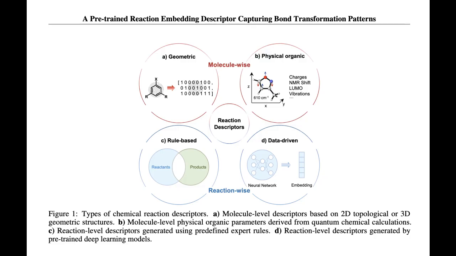So sidestepping data scarcity, that sounds almost too good to be true. If this LLM isn't fine-tuned on labeled reactions, where is it getting its chemical intuition? That is the crux of the innovation. How does it actually work? They've introduced what they call the atom-anchored reasoning framework, and this framework allows a huge general-purpose LLM trained on text, not molecules, to reason directly over molecular structures. And crucially, it does this without needing task-specific fine-tuning or demanding those massive labeled data sets. It literally anchors the LLM's internal chain of thought to the actual physical structure of the molecule.